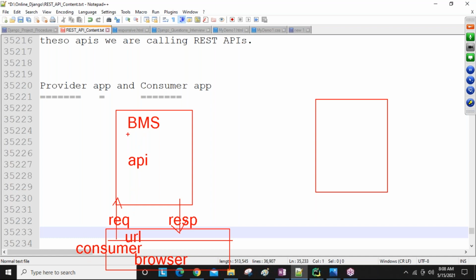And Book My Show is providing services to browser, guys. That's why here we are calling provider. The application which is providing the services to other application is called provider application. The application which is consuming the services from other application is called consumer application.